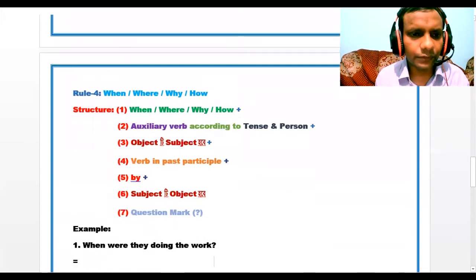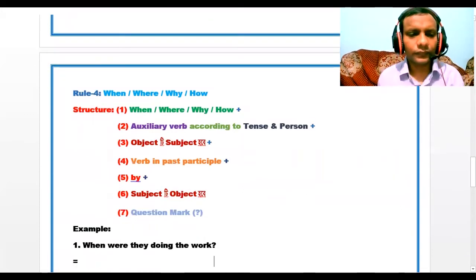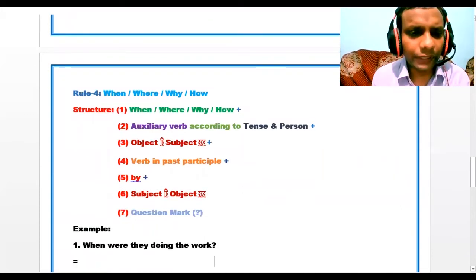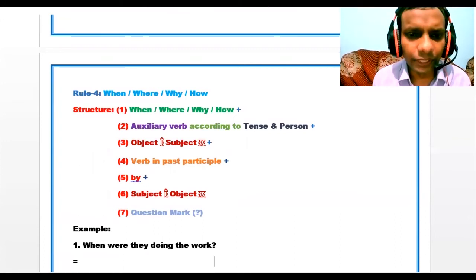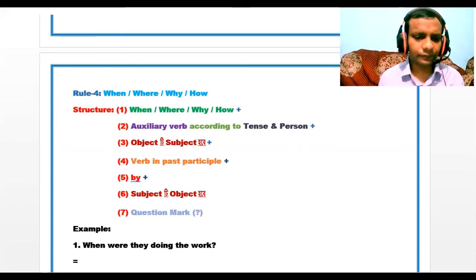Now we are going to solve rule 4. Here we have when, where, why, and how. And the structure: in number 1, when, where, how, and why. Number 2, auxiliary verb according to tense and person, plus object will be subject, plus verb in past participle, then by, and the subject will be object. And last one, question mark.